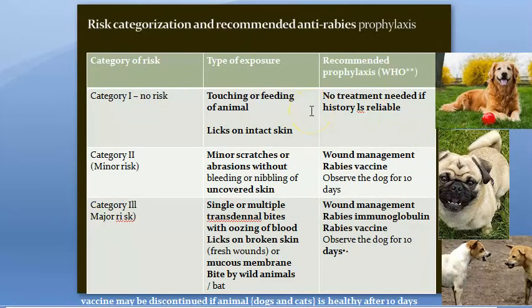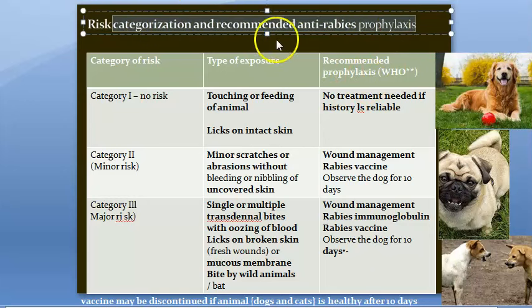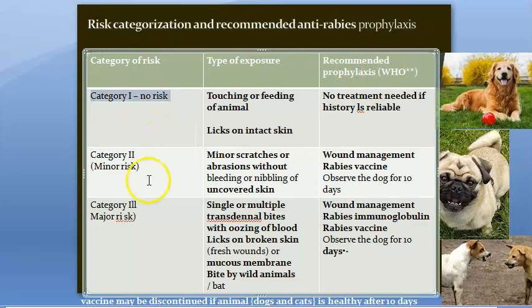To us at least. But for people who handle animals, veterinary doctors, they can take pre-exposure prophylaxis, 3 doses. Okay. Now, risk categorization and recommended anti-rabies prophylaxis. There are 3 categories: category 1, category 2 and category 3. So just note this: category 1, category 2 and category 3.